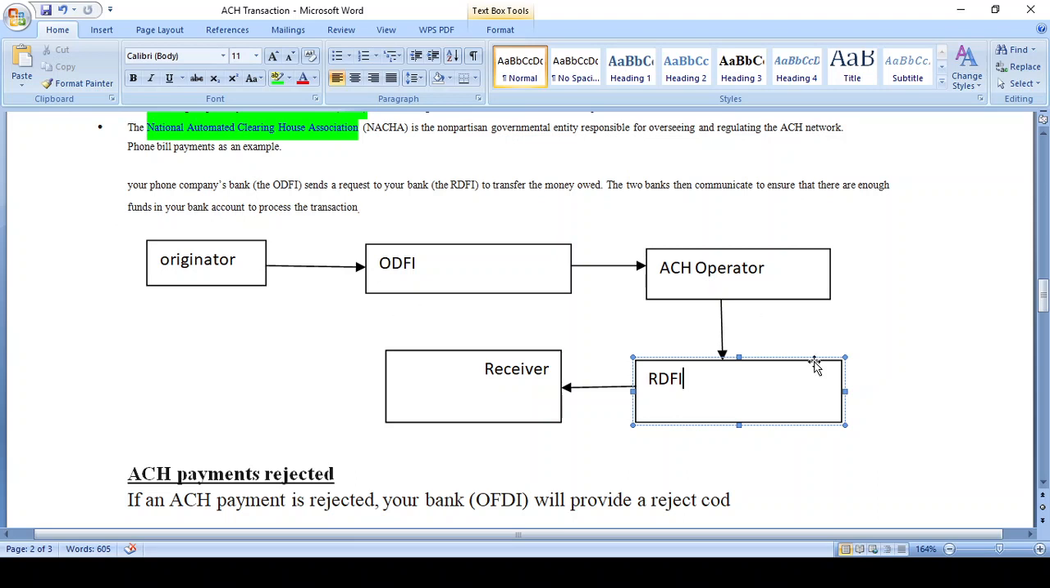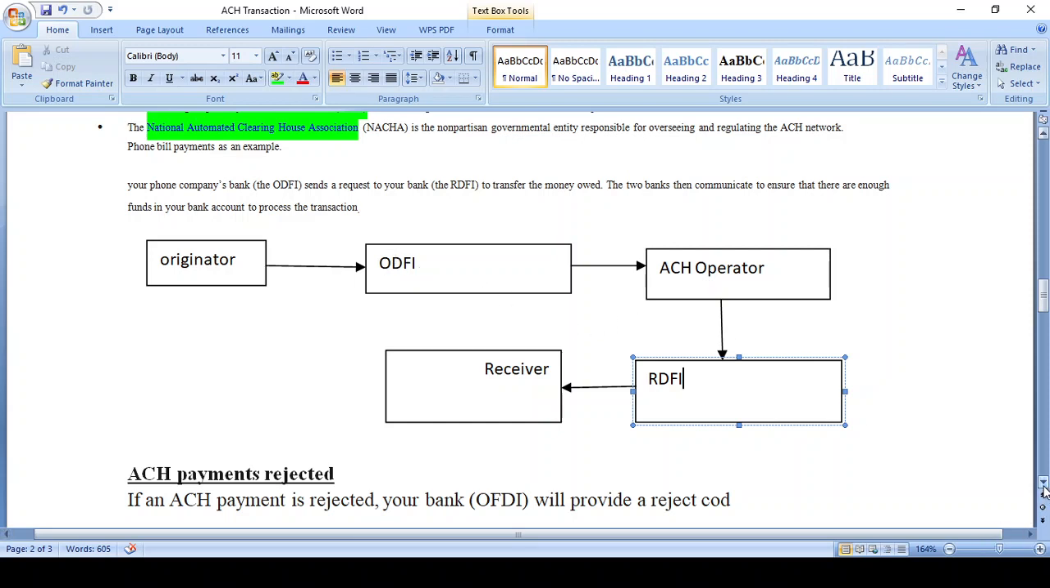Whenever the ordering depository financial institution can act as a receiver depository financial institution. Suppose Airtel and I both are with the same bank, SB Bank. At that time, SB Bank acts as the ordering depository financial institution as well as the receiver depository financial institution. The ordering depository financial institution can act as a receiving depository financial institution, but the receiving depository financial institution cannot act as an ordering depository financial institution. Please remember this point. Receiving depository financial institution cannot act as an ordering depository financial institution.